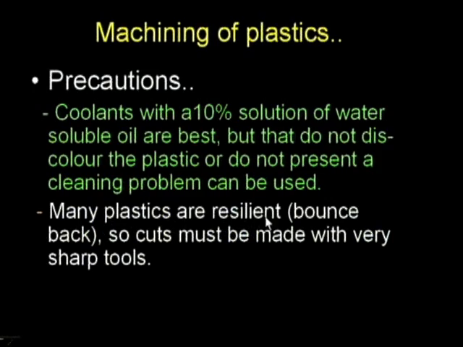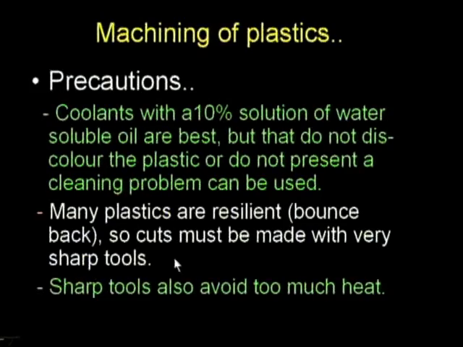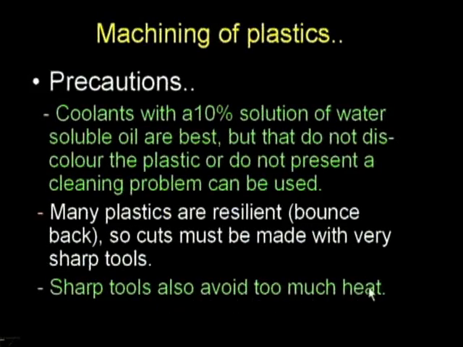And many plastics are resilient, that is, they bounce back, so cuts must be made with very sharp tools, and sharp tools also avoid too much heat. So here the particular plastics have resilience so that they bounce back. In such a case, we have to go for a machine tool which has a sharp edge, so that bouncing back will not be there, as well as the heat developed is also very less, because no doubt at that particular local point heat is more, but totally it is less. That is why sharp tools will be used.